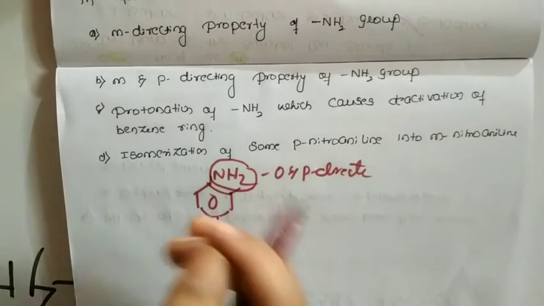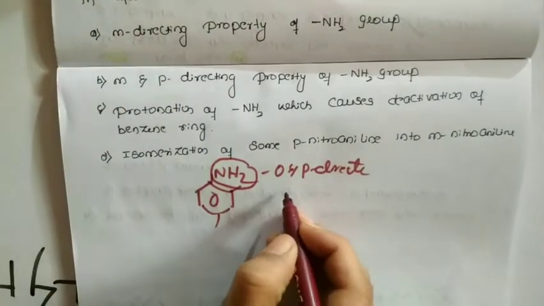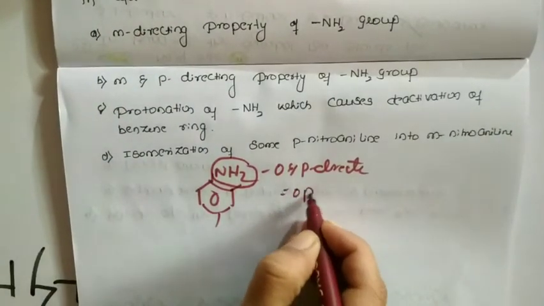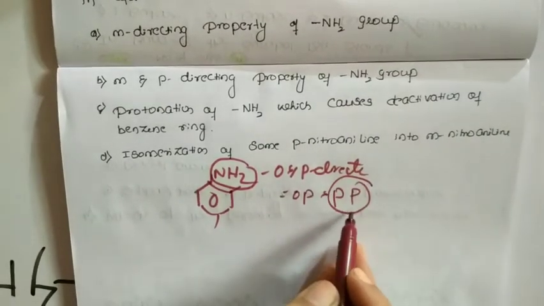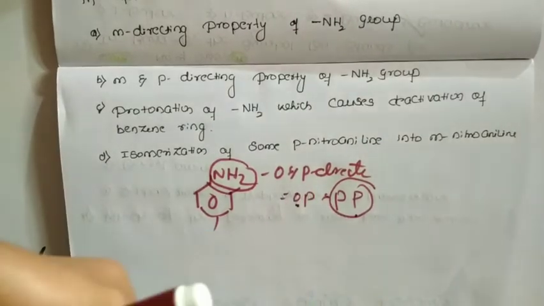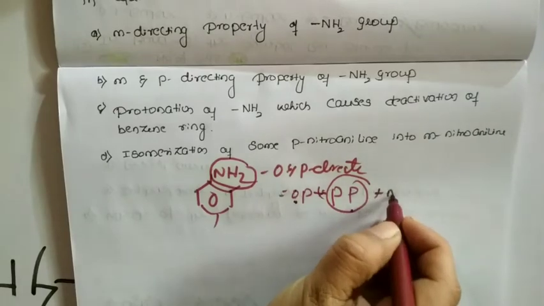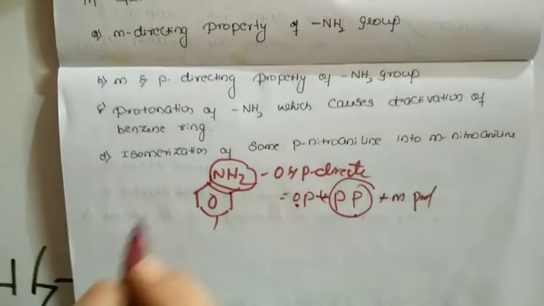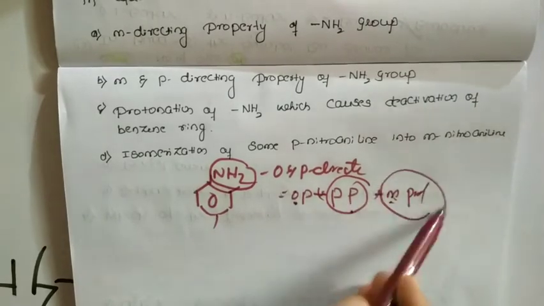So whenever electrophilic substitution of aniline takes place, we get a mixture of ortho product as well as para product, where the para product is major and the ortho is minor. There is also a chance of getting the meta product, but the yield is very low.